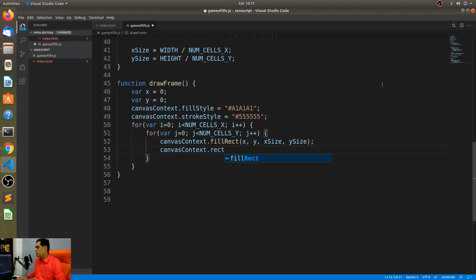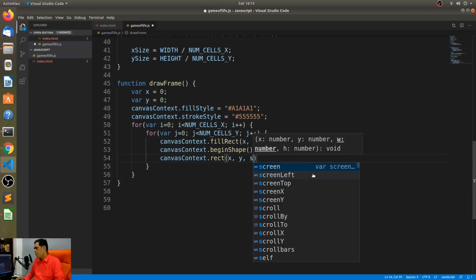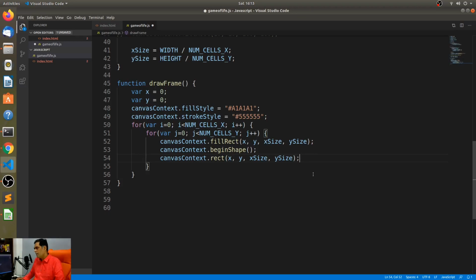Is it rect or just fill rect? Is it just fill rect? No, I think it's begin shape. Basically, it starts to draw the shape, and then you'll have to say canvas context dot rect. Yes, which is x comma y comma x size comma y size, and then once you've begun it, you can either end it by filling it up or stroking it up. All right. You call the stroke function. I think that's about it.